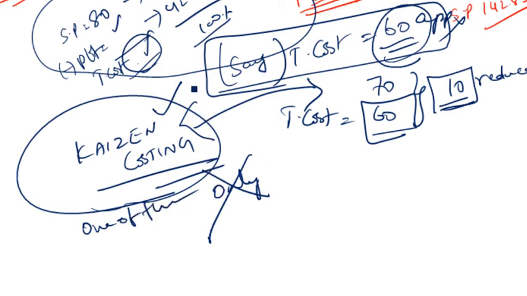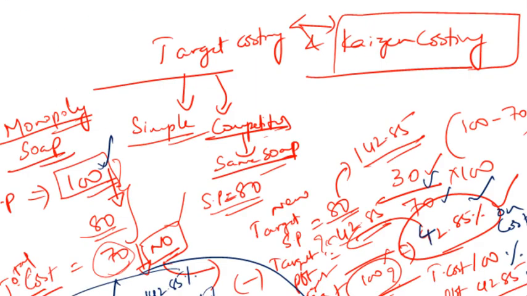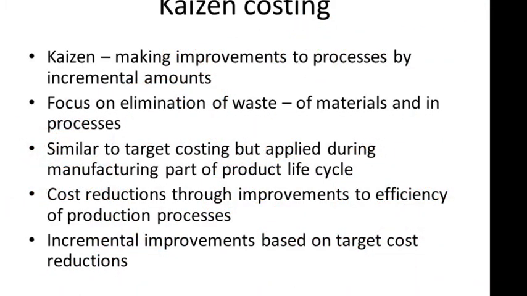So you'll be applying value engineering, where you'll be finding out value added activities and non-value added activities, and then you'll try to eliminate non-value added activities. Like this, you'll be doing so many things to achieve your target cost. But among those things, one of the things that you should be doing is Kaizen costing, where you'll try to do these small improvements and then reduce your cost over a period of time. You got this? Right. So anyway, let's get back to our slides now. This is the slide that we were looking at. As you can see, now you understand the linkage between target costing and Kaizen costing, right? Let's move on to the next slide.